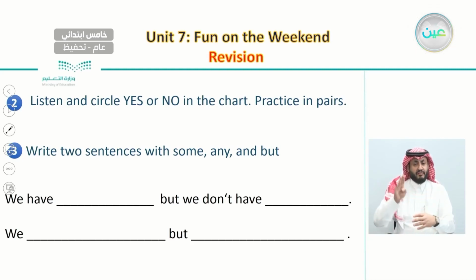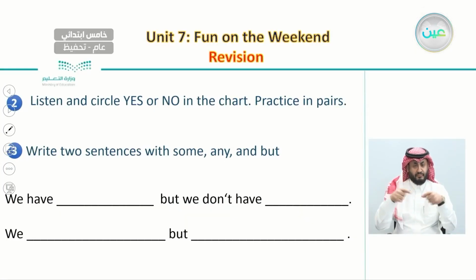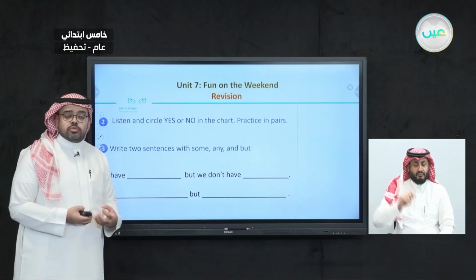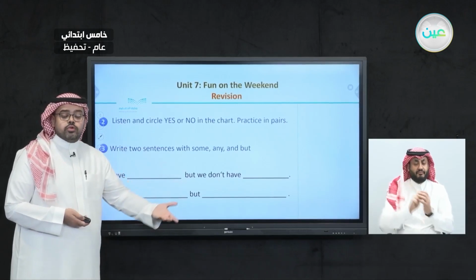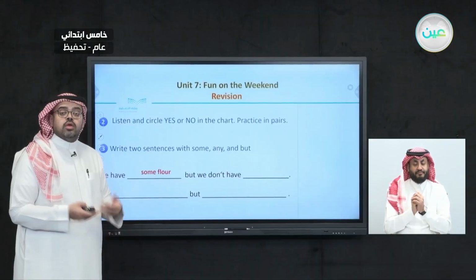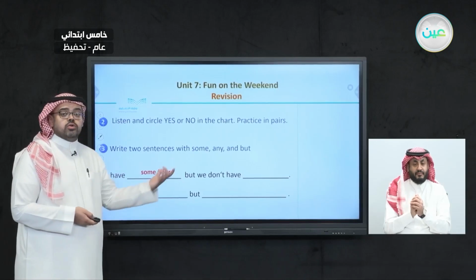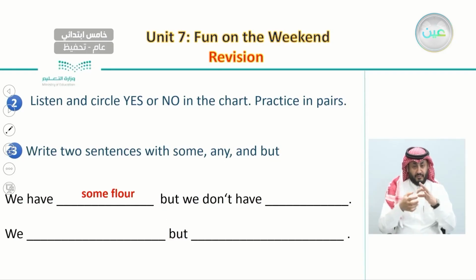And this is where exercise 3 comes in. In exercise 3, I asked you to write down 2 sentences with some, any, and but. I said that when you have some of the ingredients for making this food, then you can use the phrase we have. We have some flour. We have some tomatoes. We have some oil. And if you don't have something, then you can start a new clause with but. But we don't have any oil, for example.